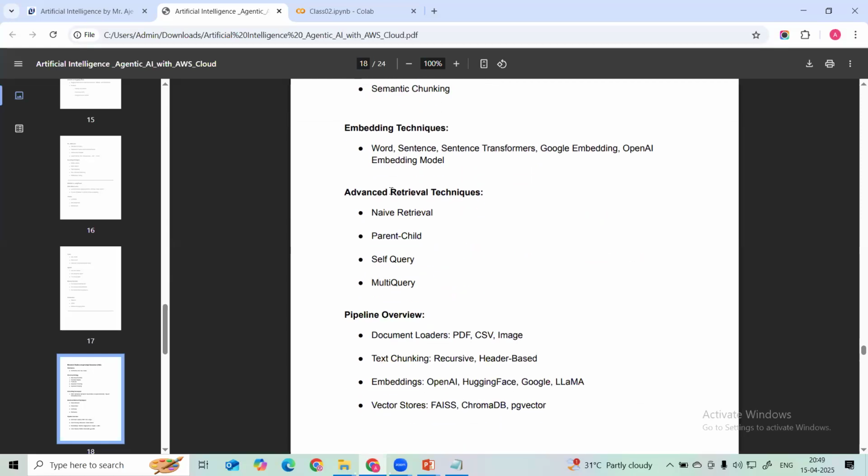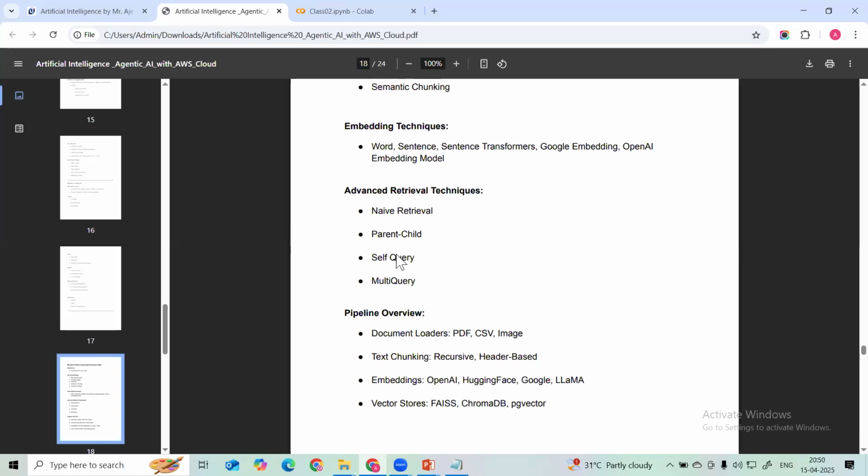Then advanced retrieval augmentation, right? Advanced retrieval techniques we are going to learn. The naive retrieval, this is the basic retrieval. Then we are going to see advanced retrieval: parent child, self query, multi query. And these are the different types of retrieval we are going to learn.